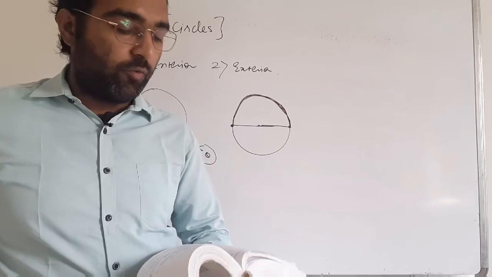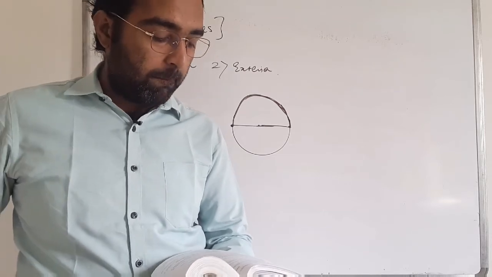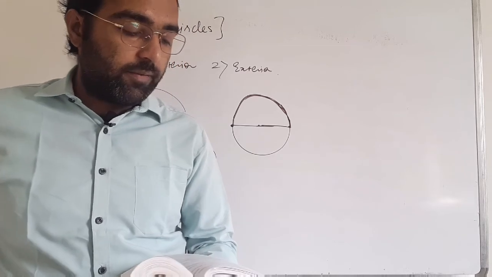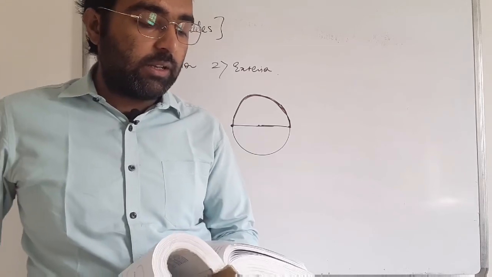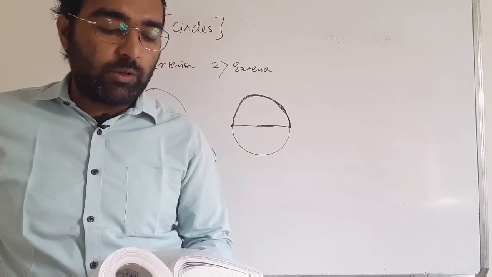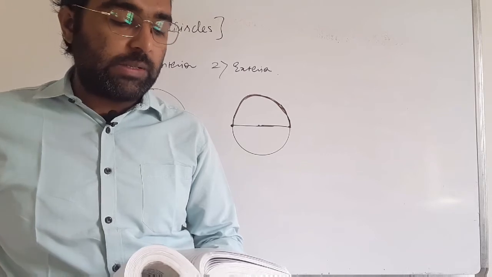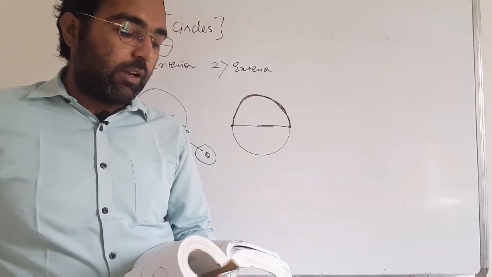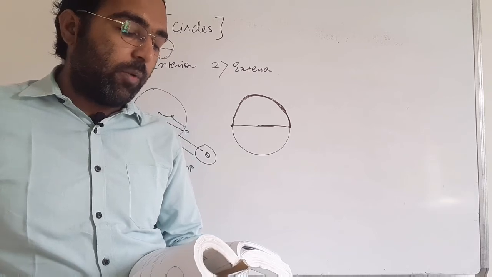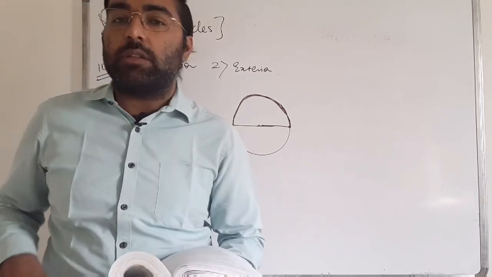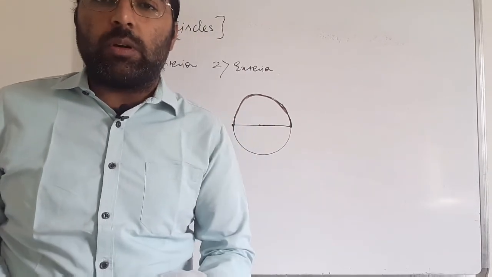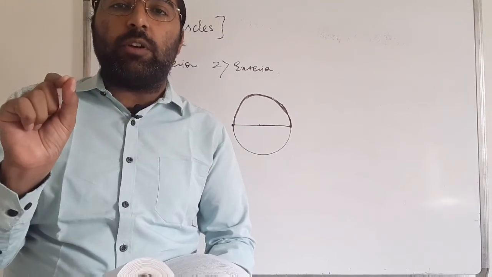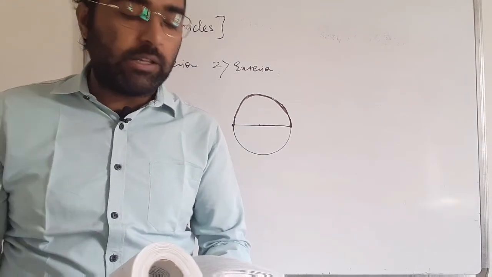Now we are moving to the true or false questions. First one: the line segment joining the center to any point on the circle is a radius of the circle. That is true, because the segment from the center of the circle to any point on the circle is known as the radius of the circle.